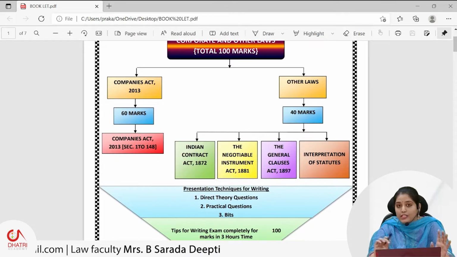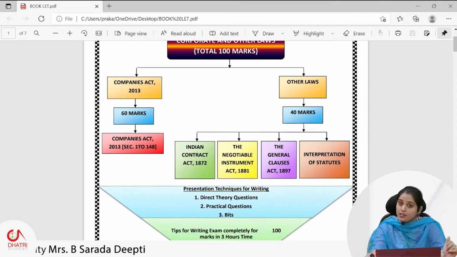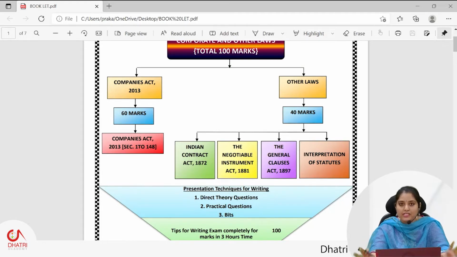Now, how is this particular question paper generally designed? As we see, our question paper consists of direct theoretical questions, practical questions in the form of case laws, and a third category like bits. Okay, we all can perform well in bits, right? Because bits are very easy and quick to answer, and once we are thorough with the entire concept and syllabus, I think you can score full marks in your bits.